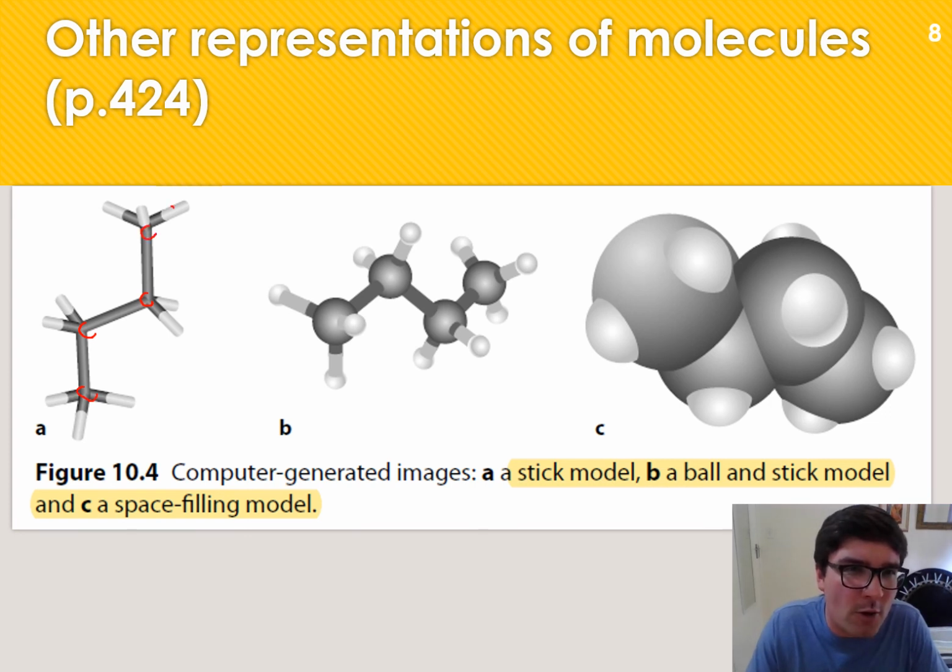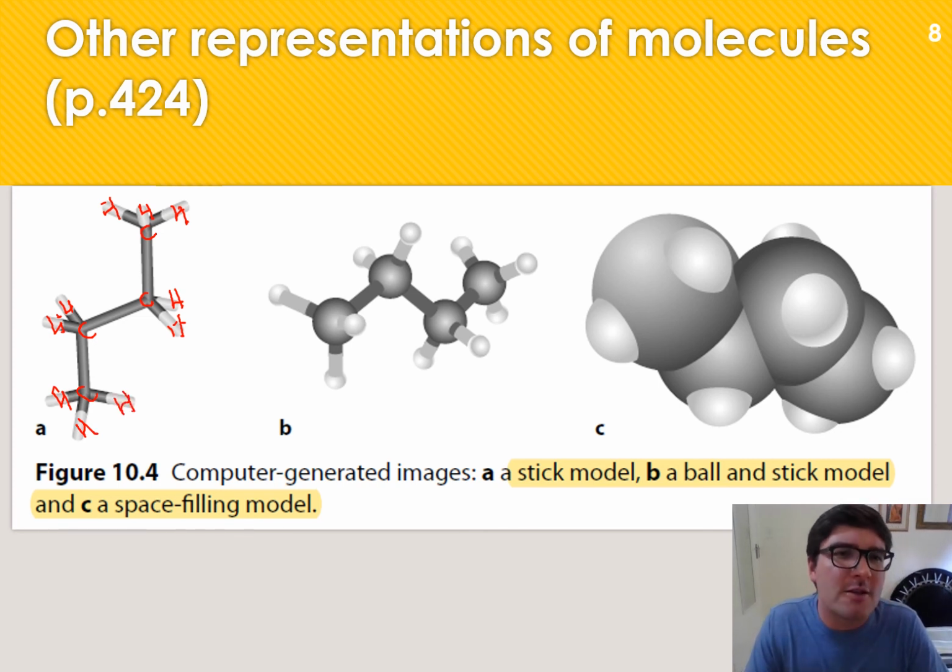And on those carbons, the white parts indicate there must be hydrogen atoms bonded to those. In the case of carbon, to have 4 bonds, you will see 1, 2, 3, 4 bonds there. So that is a stick model.